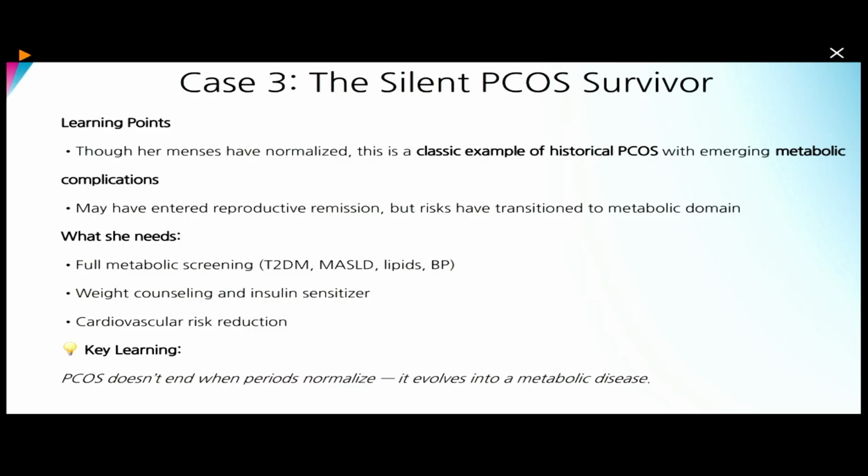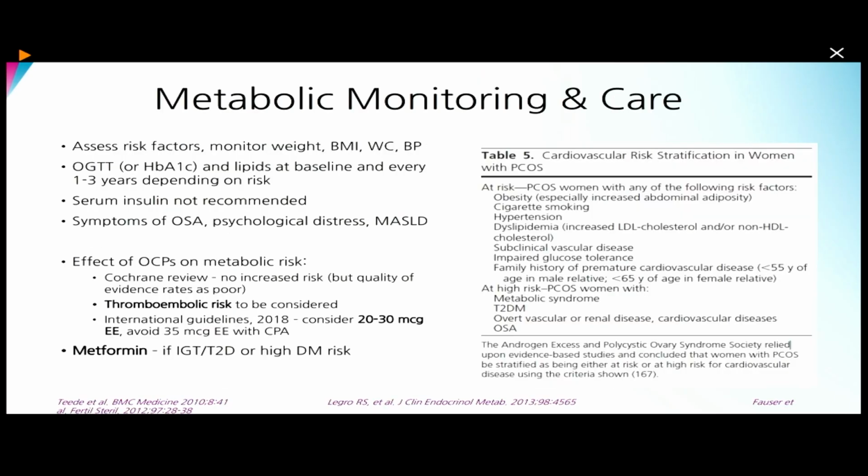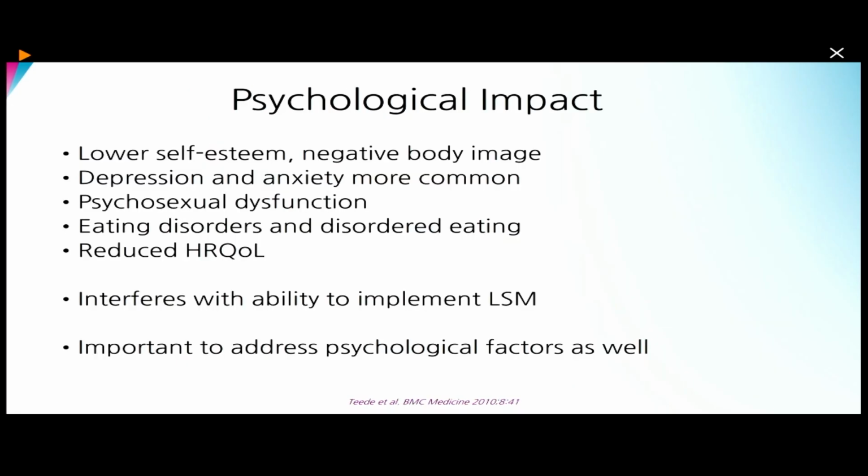So PCOS does not end when the periods normalize. It evolves into a metabolic disease eventually. So metabolic monitoring and care is an essential component of managing PCOS. And the treatment in terms of OC pills is often effective, but we have to look for obstructive sleep apnea, MASLD, and treat accordingly. And they are also prone to other vascular complications, just like any other metabolic syndrome patients. And while treating with OC pills, thromboembolic risk needs to be considered. And metformin can be offered if the patient is pre-diabetic or diabetic.